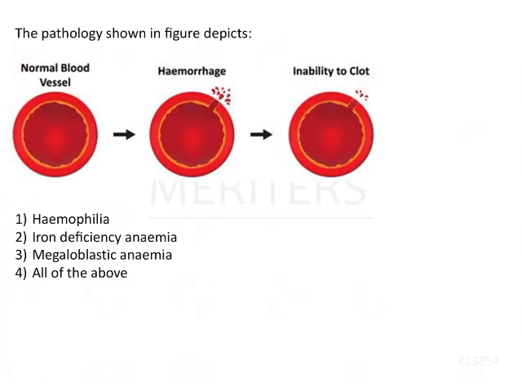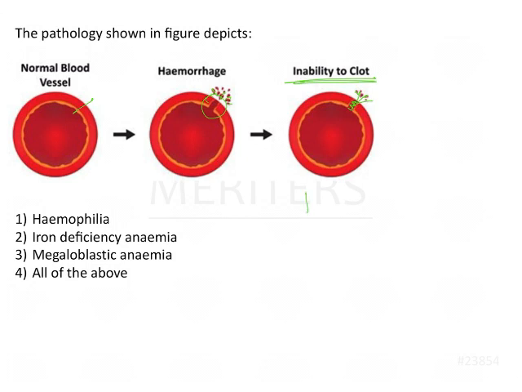The question here is: the pathology shown in the figure depicts. So what we are seeing over here is there was a laceration in the blood vessel and there is bleeding that has occurred. After that, over here, if you see, there is a mesh-like structure that has been formed. However, there is still bleeding that is continuing to occur because there is an inability to form a clot.